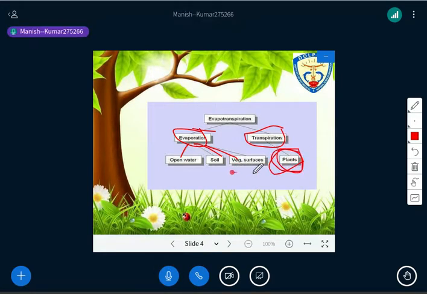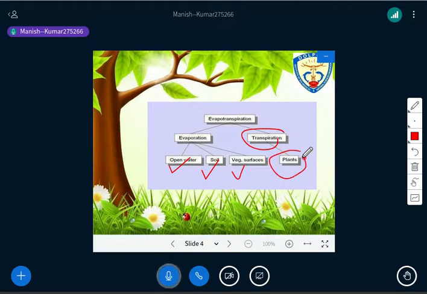Here the vegetative surface basically represents the land where vegetation is there, for example forest area and other kinds of land mass. Have you got that? So the subsystem is evaporation from open water and soil, vegetative surfaces, and transpiration from the plant surface, right?